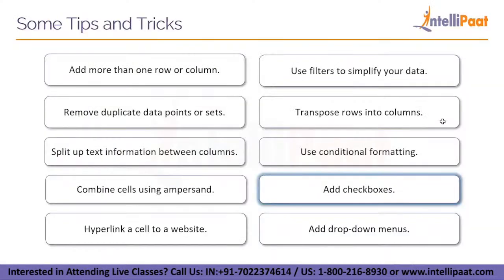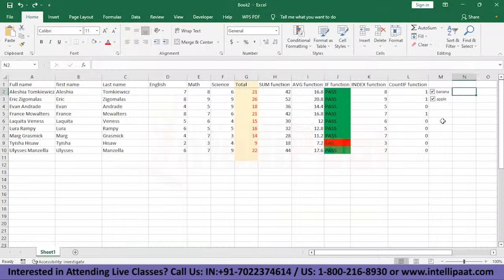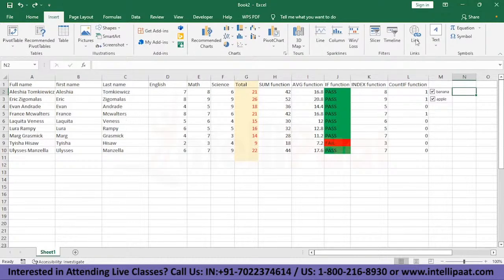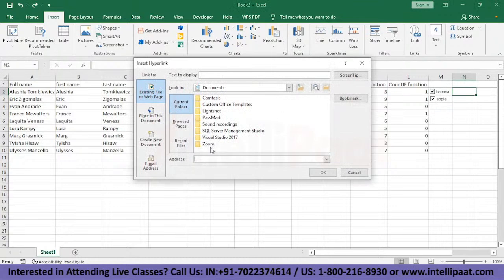After adding checkboxes, we have hyperlinking a cell to a website. Okay, let's see how to add a hyperlink in our Excel sheet. All you have to do is go to insert, and here you will see this option. This is the hyperlink option. Click on this and let's say Zoom. We have a link to this. Just click on OK.